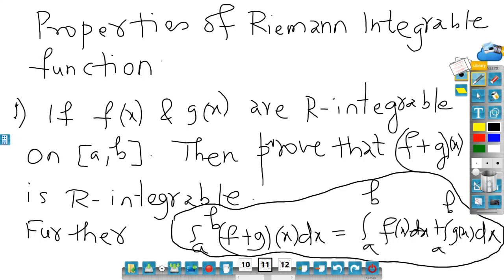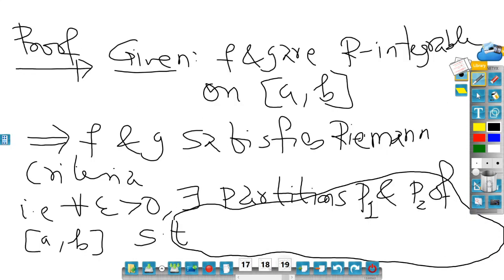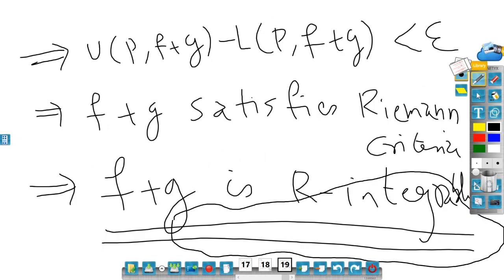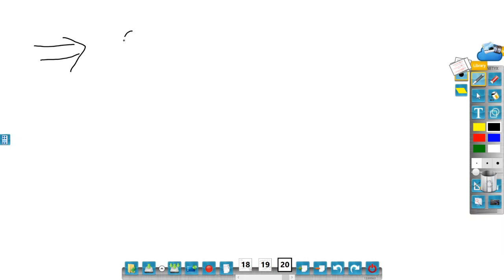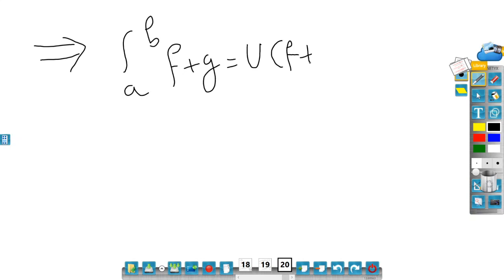So this left hand side is a number, right hand side is a number. I have to show that two numbers are equal, means I have to show that they are less than or equal to each other. So f plus g is R integrable. If somebody says that f plus g is R integrable, that means integral a to b f plus g is the same as upper integral f plus g, which is the same as lower integral f plus g. That should be clear.